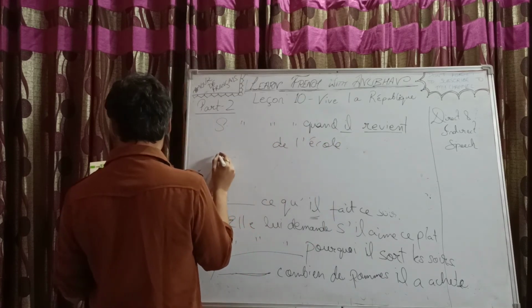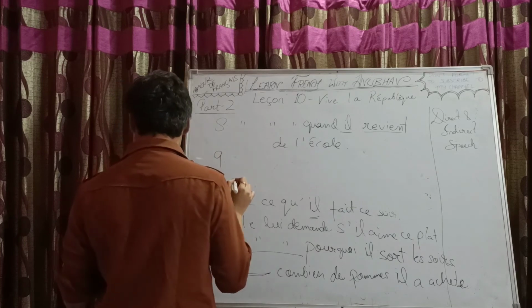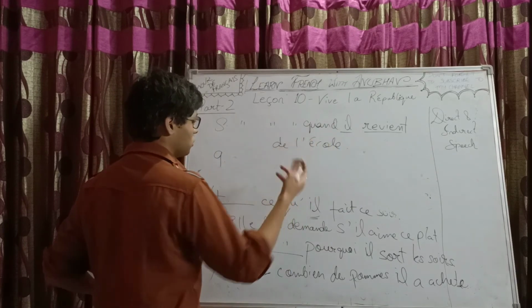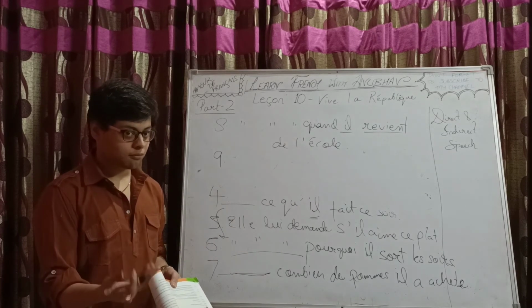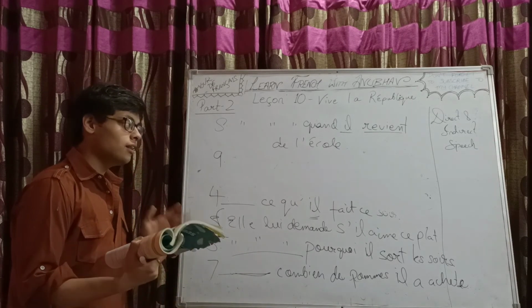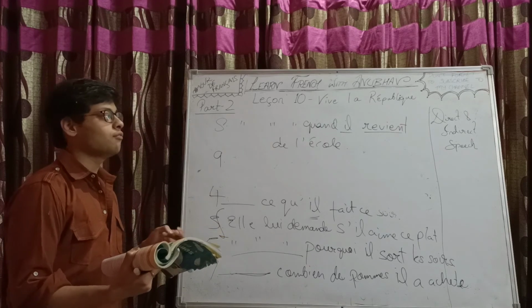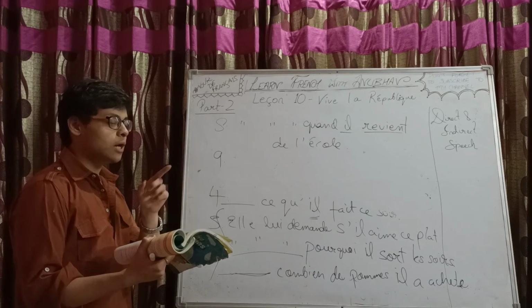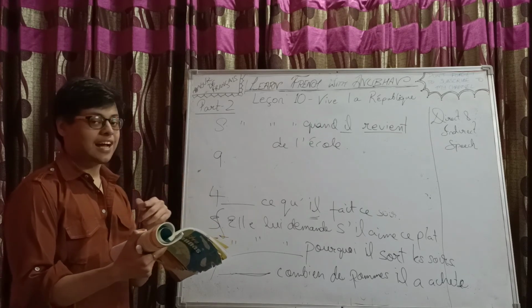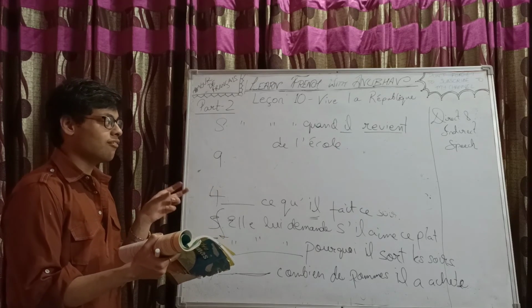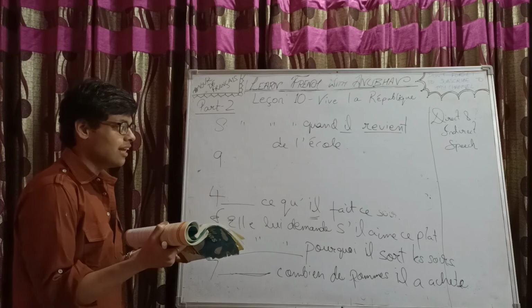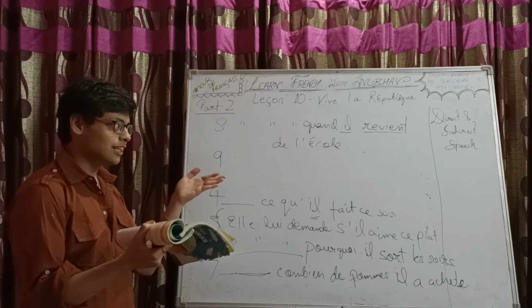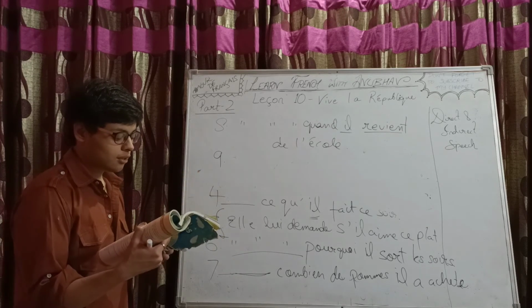Okay, full stop. Question number 9. Why would you put a question mark? It's no longer a question, it's a statement. It has become a statement, right? In direct speech, you quote the exact words, so you have brackets, and then at the end of the question, a question mark, right? But what's the need in indirect speech? It has become a statement, isn't it?